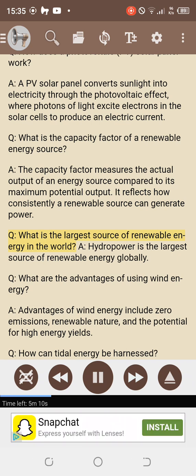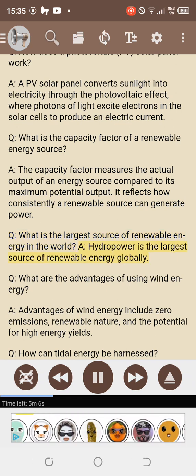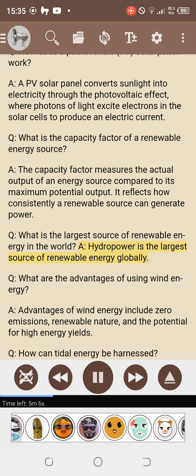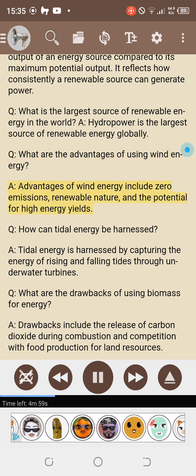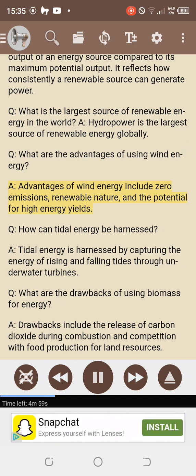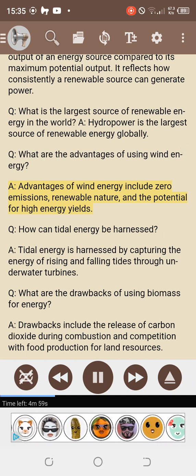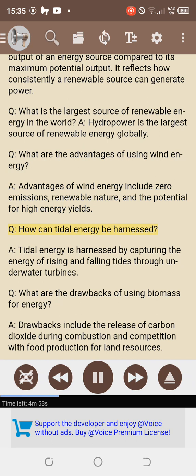Q. What is the largest source of renewable energy in the world? Hydropower is the largest source of renewable energy globally. Q. What are the advantages of using wind energy? Advantages of wind energy include zero emissions, renewable nature, and the potential for high energy yields. Q. How can tidal energy be harnessed? Tidal energy is harnessed by capturing the energy of rising and falling tides through underwater turbines.